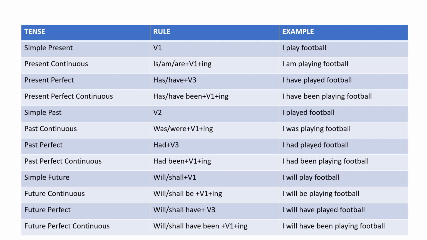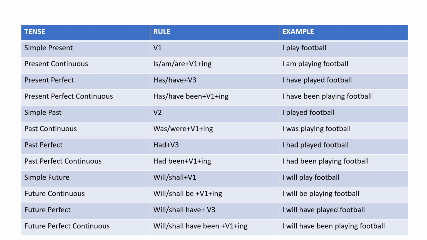Moving ahead with the present perfect continuous, we can see in the rule that we have has, have with been. Addition of been is here, and because it is continuous tense, verb first form with ing would be there. Obviously, there is quite a similarity between the present continuous and present perfect continuous.